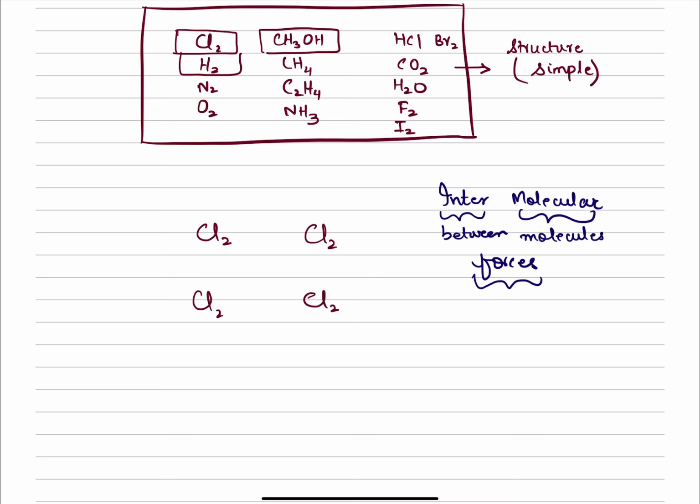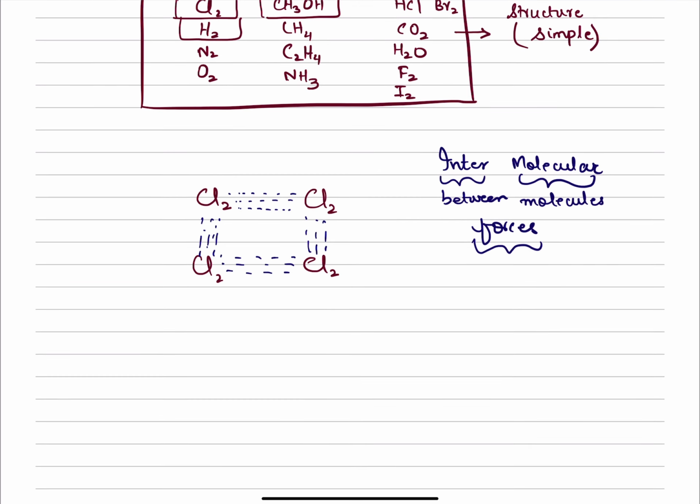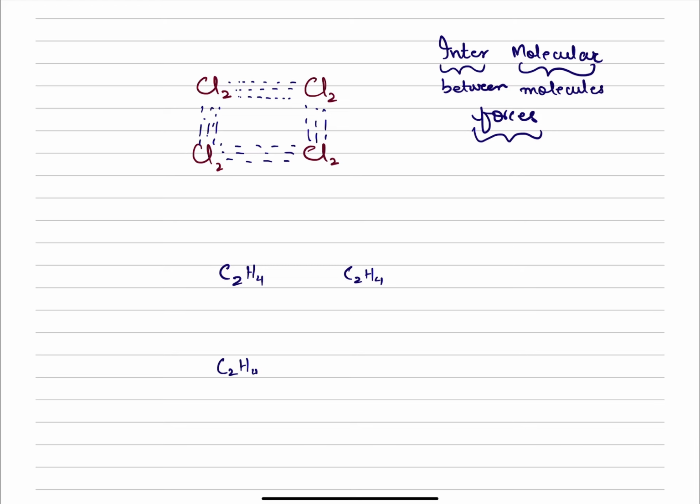Now these are simple molecules. Keep in mind, ionic compounds had a giant structure. These are simple covalent molecules. They have a simple structure. Why do they have a simple structure? Because they have weak intermolecular forces of attraction. Like these chlorine molecules, by these dotted lines, I am representing weak intermolecular forces of attraction. If I look at ethene, C2H4, these ethene molecules have weak intermolecular forces of attraction.